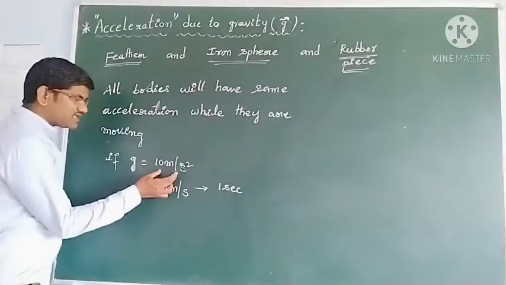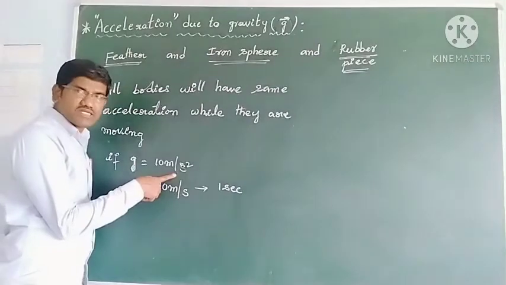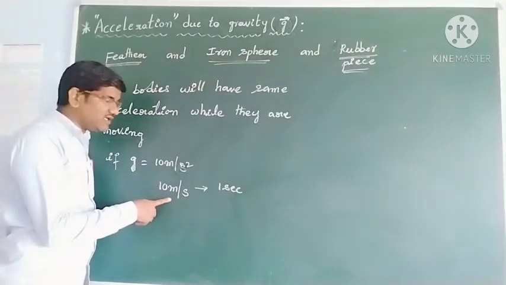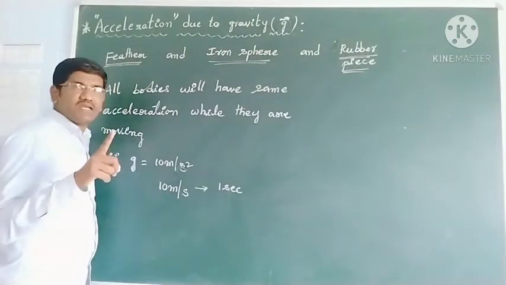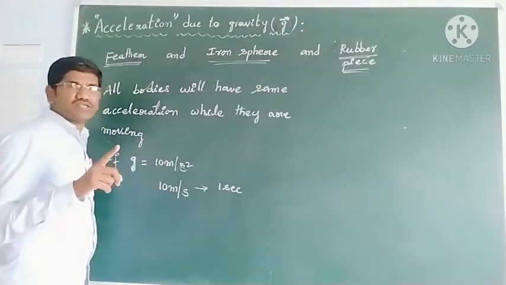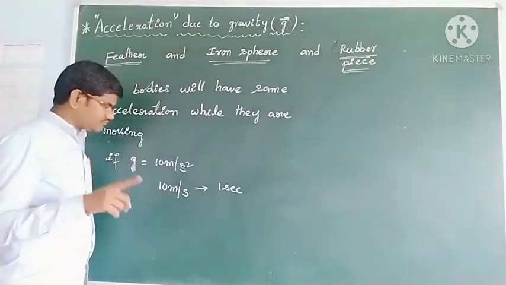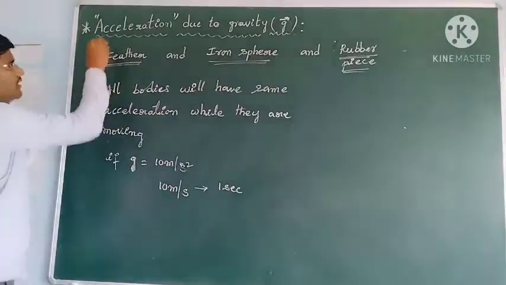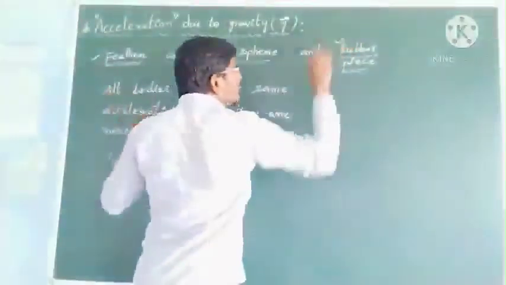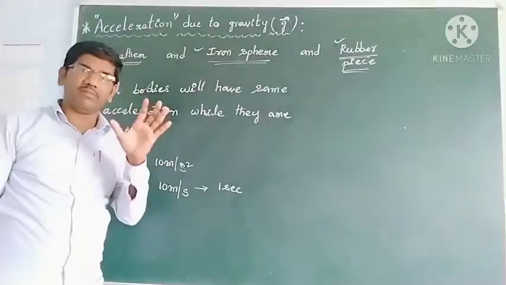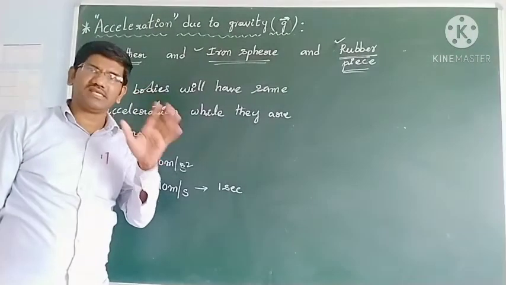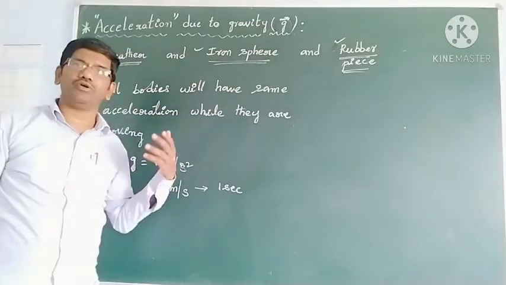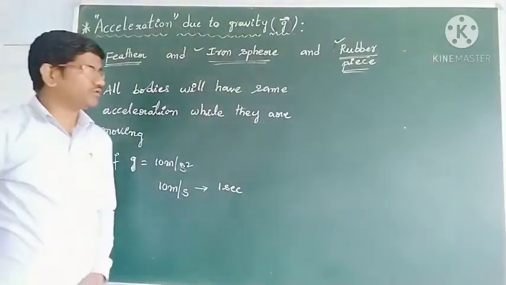So acceleration of a body is 10 meter per second square means 10 meters per second velocity increases for every 1 second if it is a positive acceleration. So this feather, iron sphere and rubber piece dropped from the same height at the same time, all will develop the velocity by the same amount while they are reaching the ground.